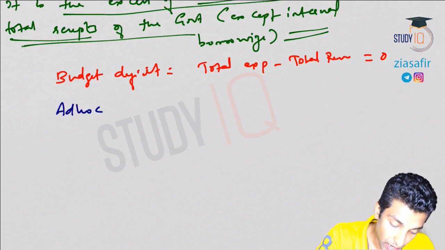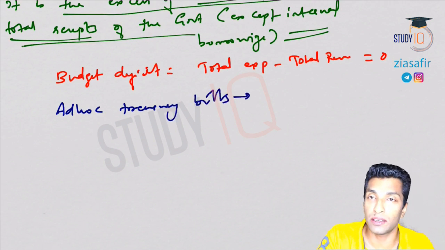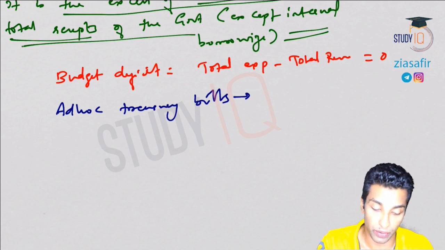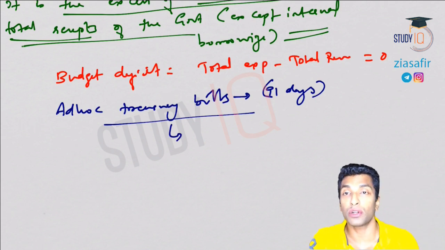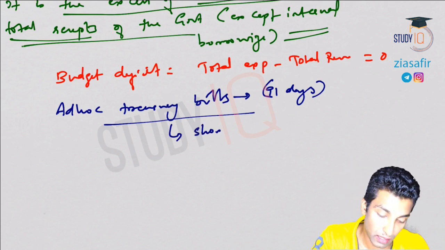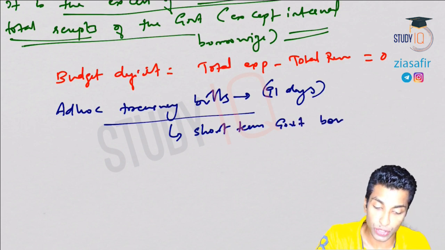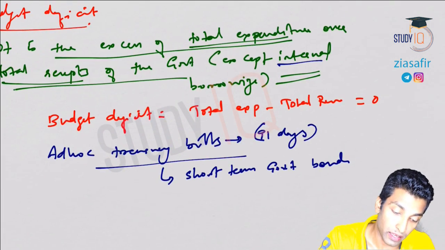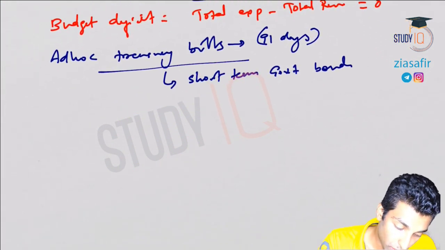Ad hoc treasury bills were used for internal borrowings by the government. It was like 91 days. Now it is abolished. It is short-term government bonds, used for these internal borrowings by the government.